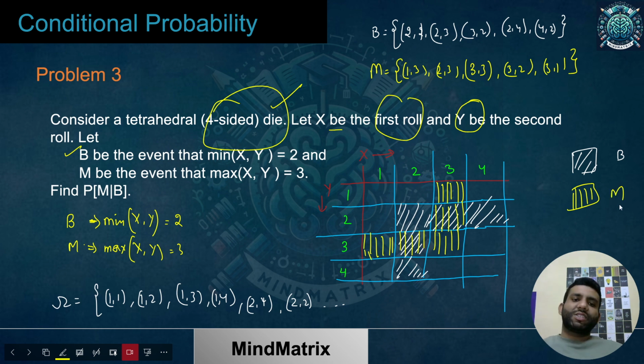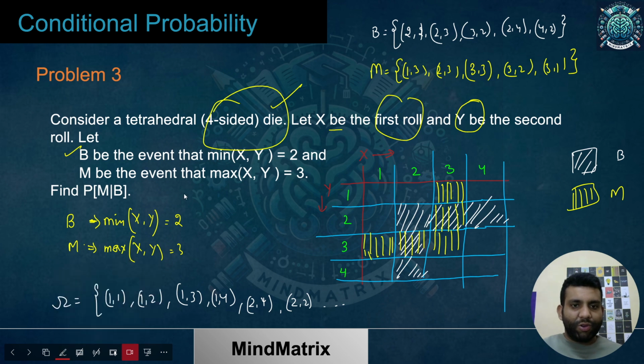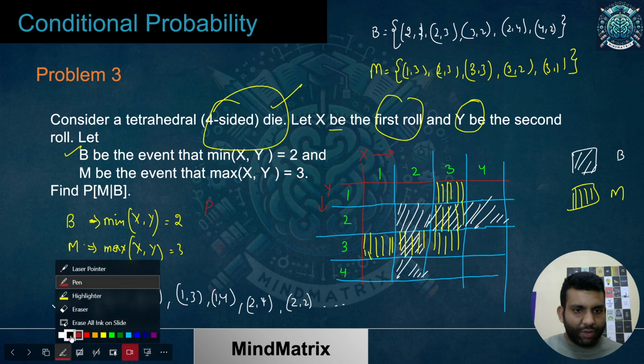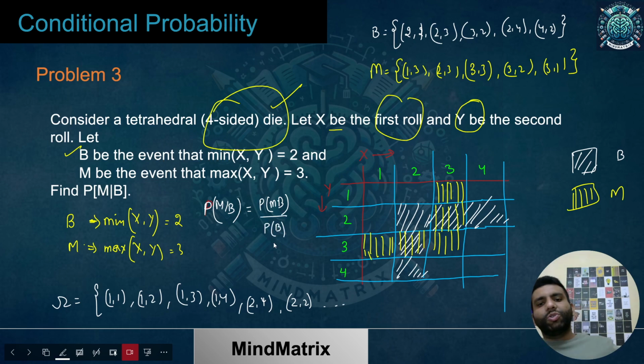Okay. Now just tell me what is P of M given B. We need to find out what is P of M given B. So we can use both the things over here. P of M given B would be P of MB, that means the common intersection I'm talking about, and P of B. So you know now how you can do that. Either you can reduce it to the sizes of these sets, or you can calculate the probability for each and then divide. So I'll show you both ways.